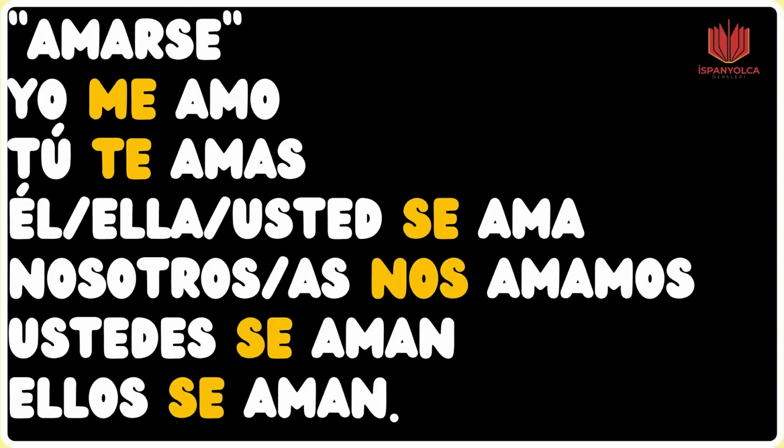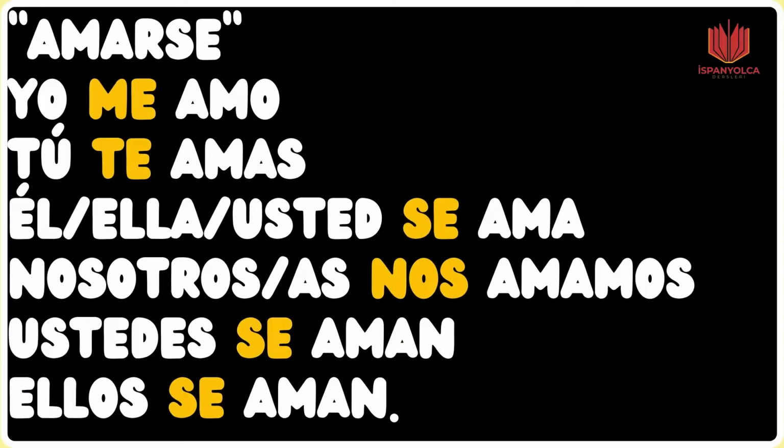In Spanish, there are some verbs called pronominal verbs, which are made of a pronoun and a conjugated verb. In this case, for example, we can see amarse. A rough translation, but not an exact one, would be to love oneself.